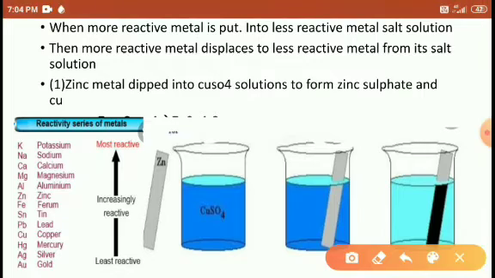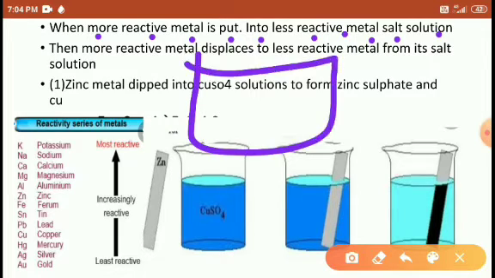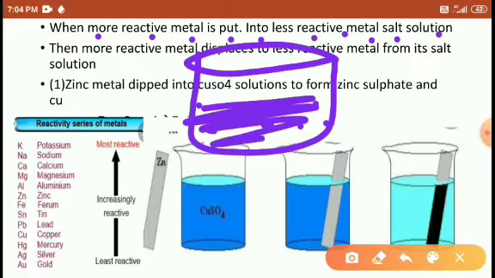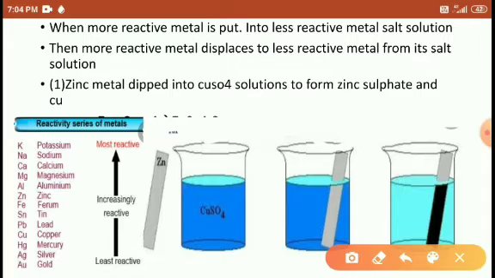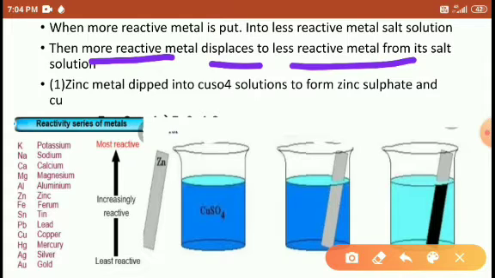Okay, I will give one example here. When a more reactive metal is put into a less reactive metal's salt solution, a salt solution means we use a beaker in which we have water, and in this water we add the salt so that it completely disappears in the water. That is what we call a salt solution. Right, friends? So when a more reactive metal is put into a less reactive metal's salt solution, the more reactive metal displaces the less reactive metal from its salt solution. Right.